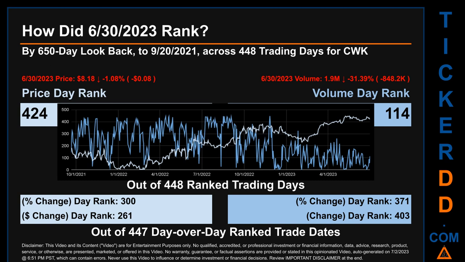The line graph overlays price and volume's daily ranking, as shown respectively in light versus dark blue, across those target days' trading days. In this view, essentially the dips are good whereas the spikes are bad. The price's day-over-day percentage change, dropping minus 1.08% on June 30th, 2023, had a day rank of 300 while its dollar difference of minus 8 cents had a rank of 261 when compared day over day across 447 trading days. Volume's percentage change and difference were ranked respectively at 371 and 403.